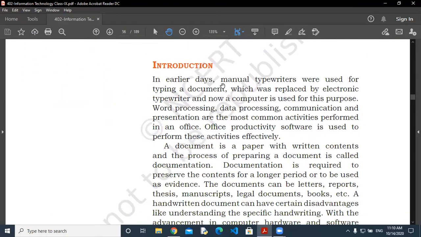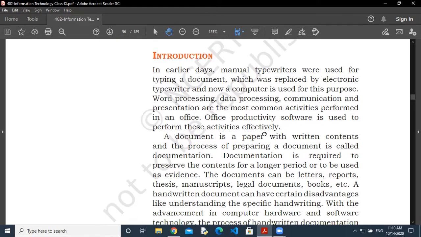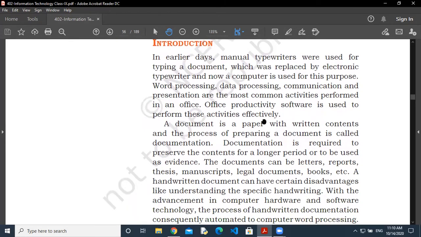Normally, earlier people used typewriters to create documents, and then they replaced them with electronic typewriters. But after that, what happened? People started using computers to work on that, and you all know that if you want to work with the computer, you require some software also.